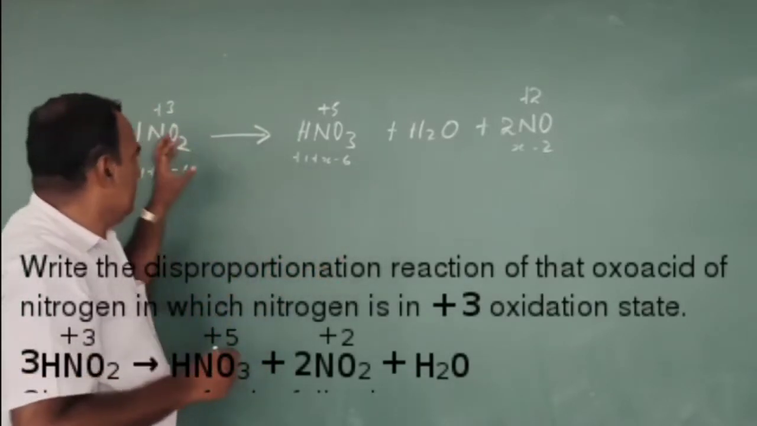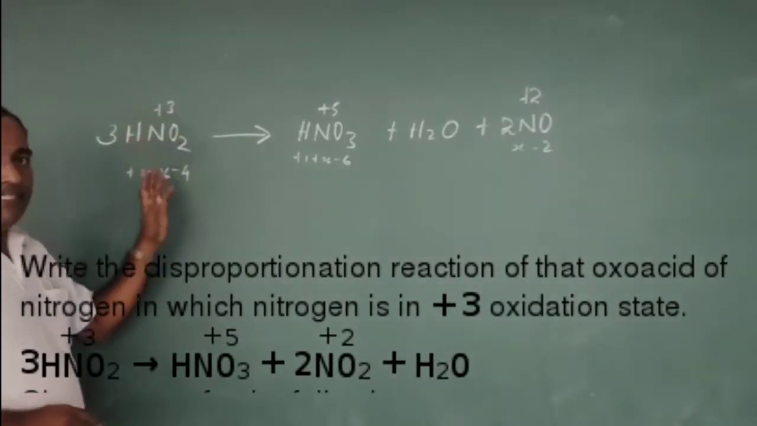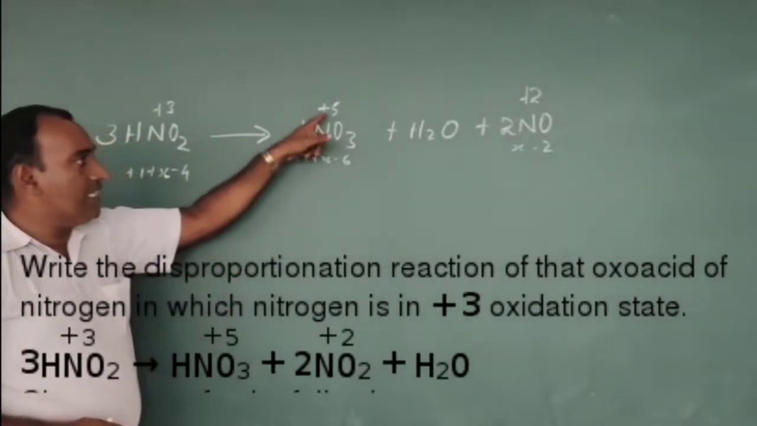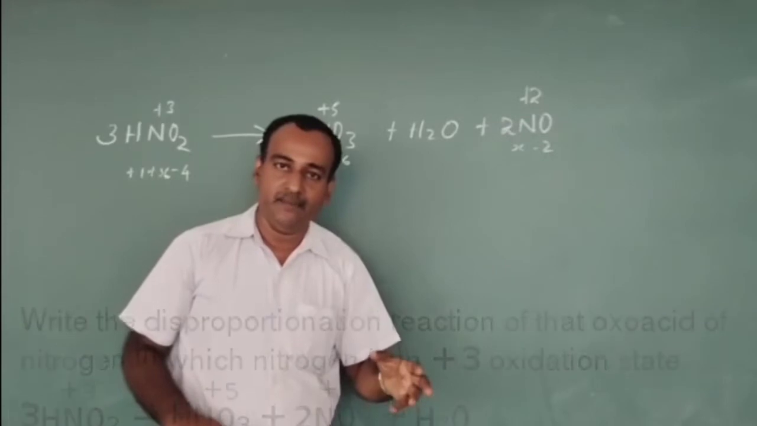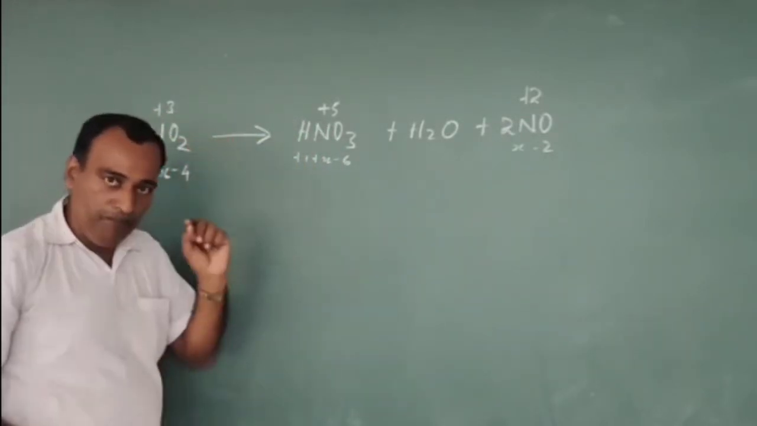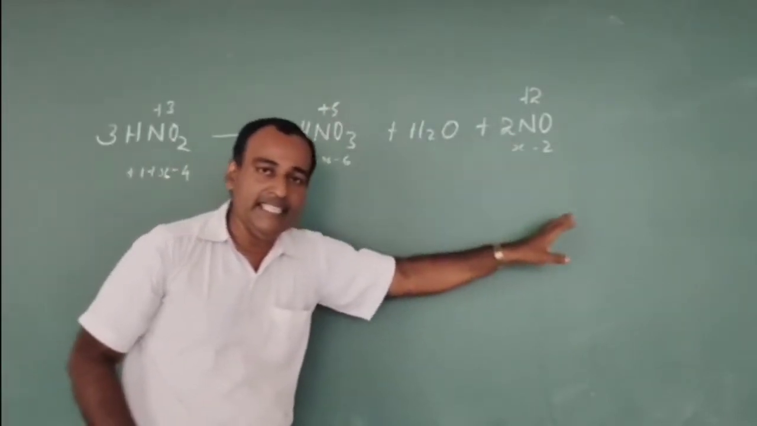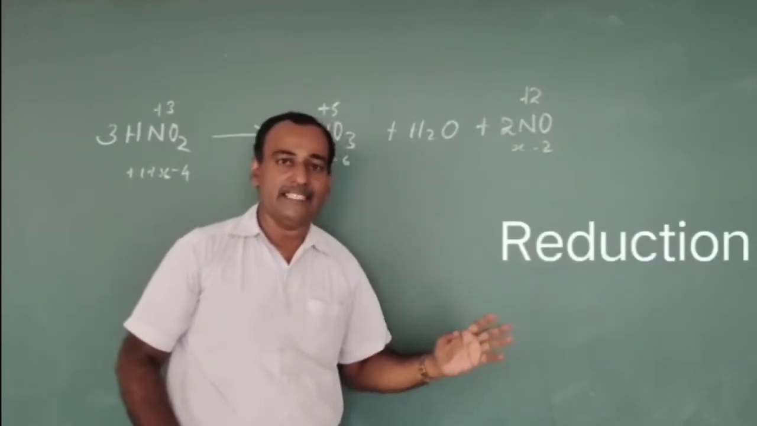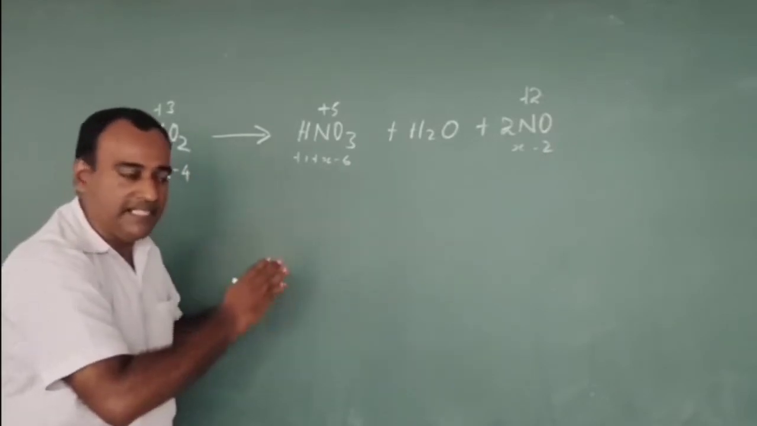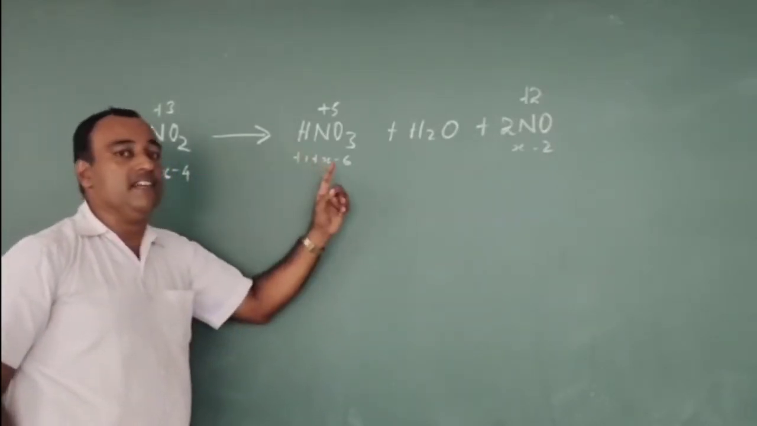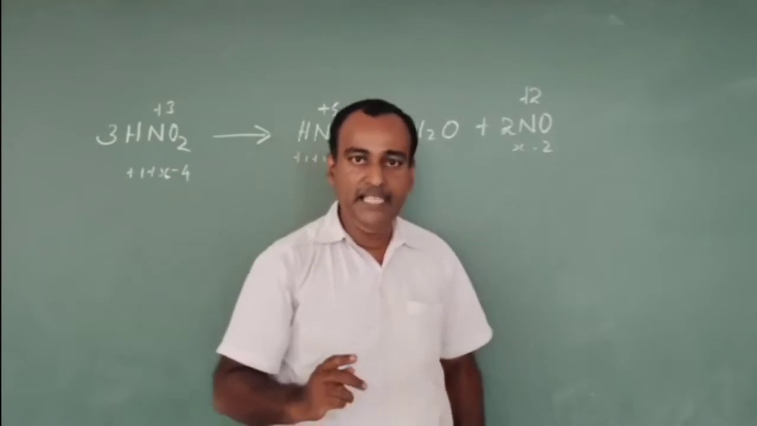What is the meaning of this? In this reaction, on the reactant side, nitrogen is in +3 oxidation state. But during the process, its oxidation state increases in one compound and decreases in the other. Oxidation state increases means it undergoes oxidation. Oxidation state decreases means it undergoes reduction. Both oxidation and reduction take place simultaneously in a single reaction. Therefore, this reaction is called disproportionation reaction.